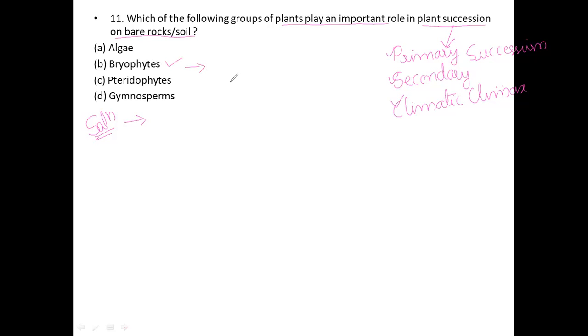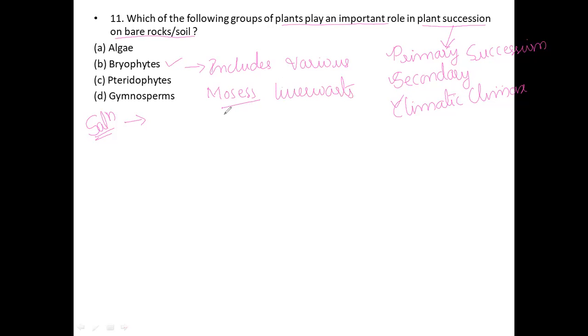The bryophytes include various mosses and liverworts that are found in moist, shady areas, hills.